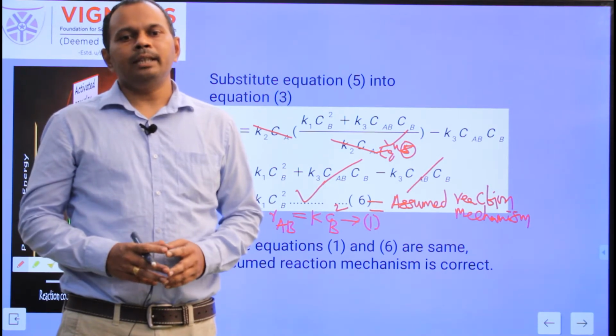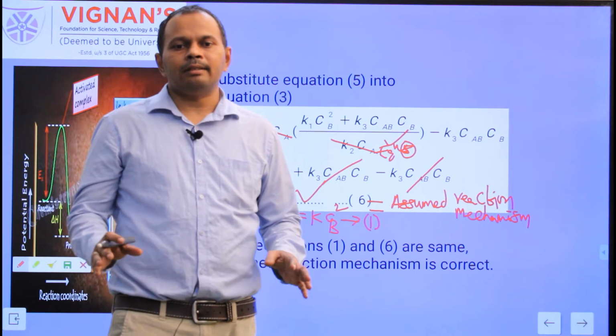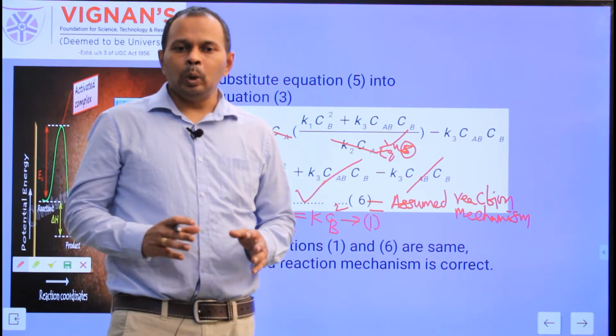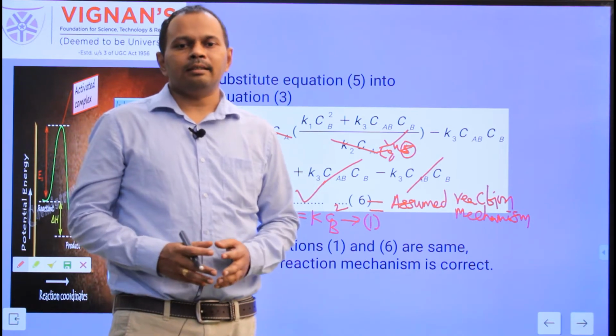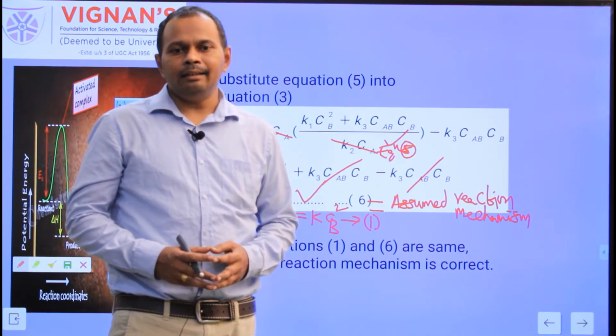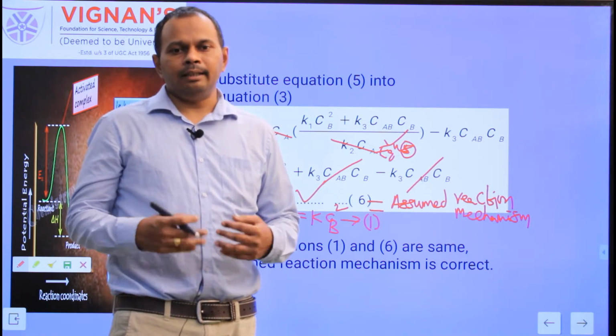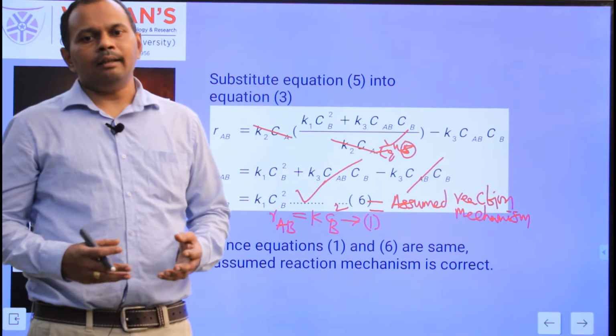The role of the biotechnologist and chemical engineer is to test and validate whatever reaction mechanism is suggested by the chemistry people, whether it is correct or not.